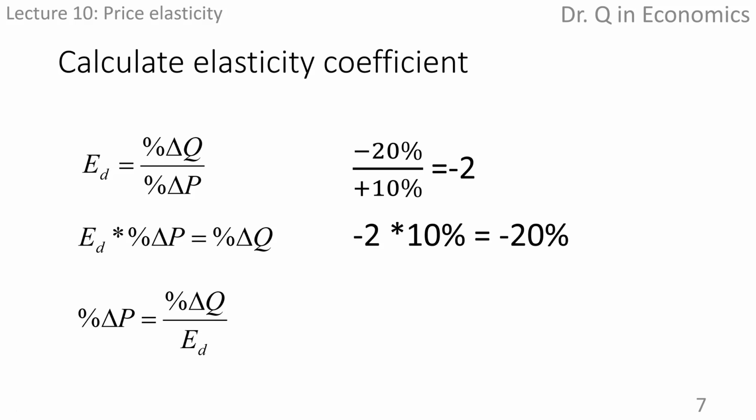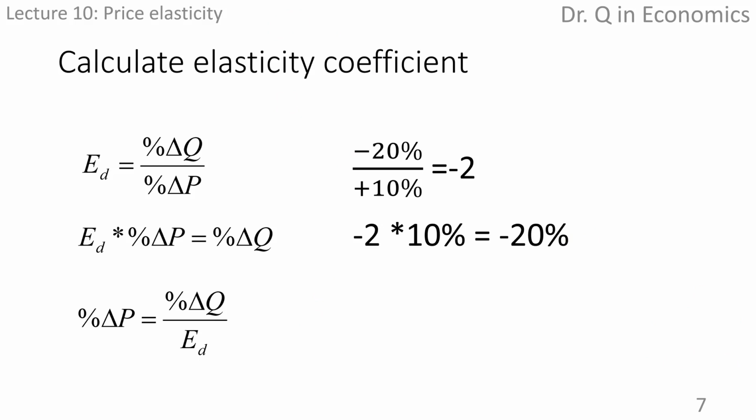Using the restaurant meal example, negative 2 is the elasticity coefficient. Multiplying with percentage change in price, positive 10%, the numeric part is negative 20, and then we just add a percentage sign behind it. Negative 20% is the percentage change in quantity.